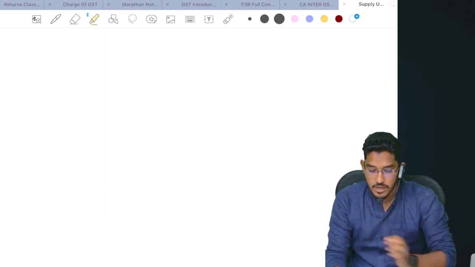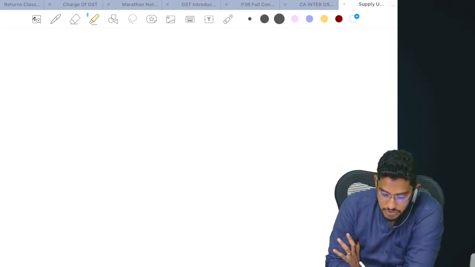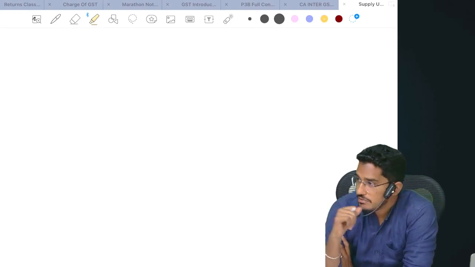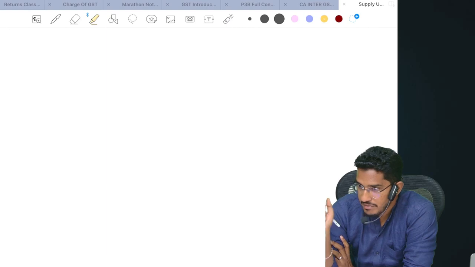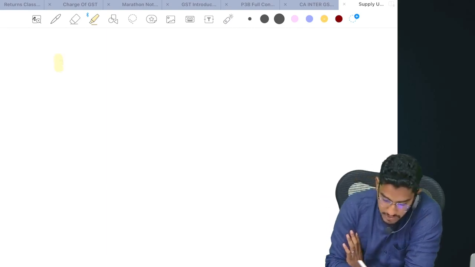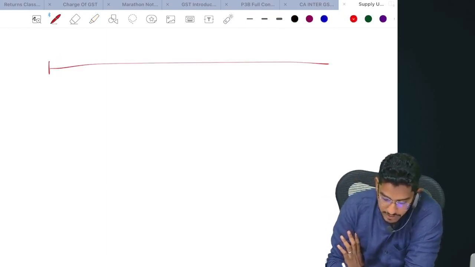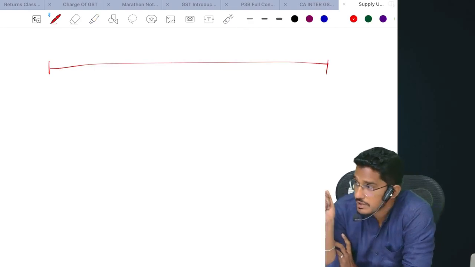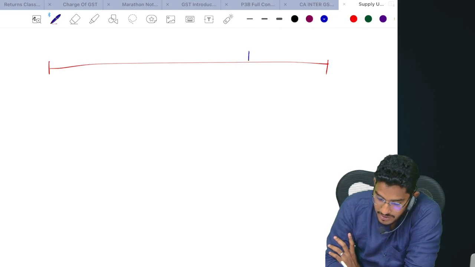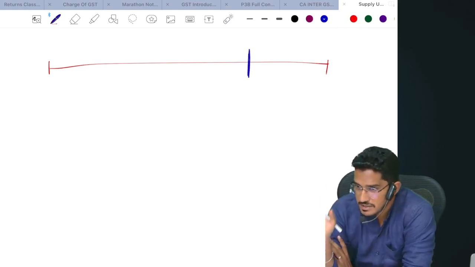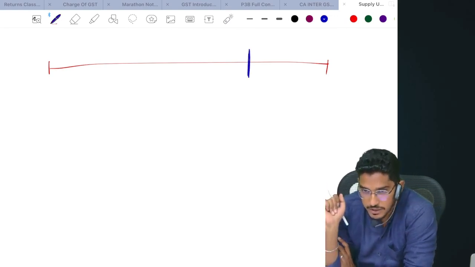So first thing, what you should do is, in case of sale of completed building, sale of completed flat and all, you have to determine something called a cutoff date. Determine something called what? Cutoff date. So what is that cutoff date? Basically cutoff date for consideration. How to determine that cutoff date?